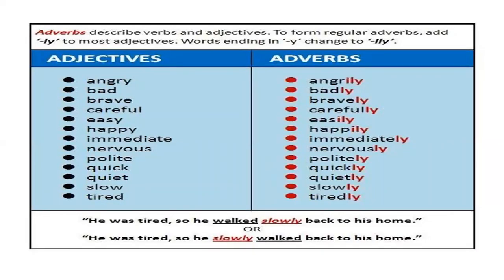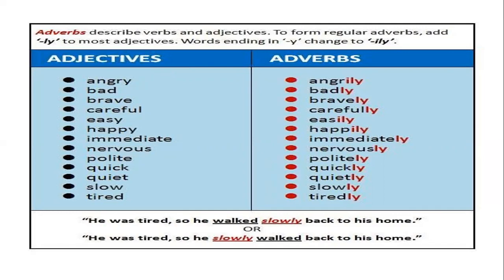One last thing which we want to add: adverbs describe verbs and adjectives, as we have discussed. To form regular adverbs, usually ly is added to most adjectives. Words ending in y change to ily.